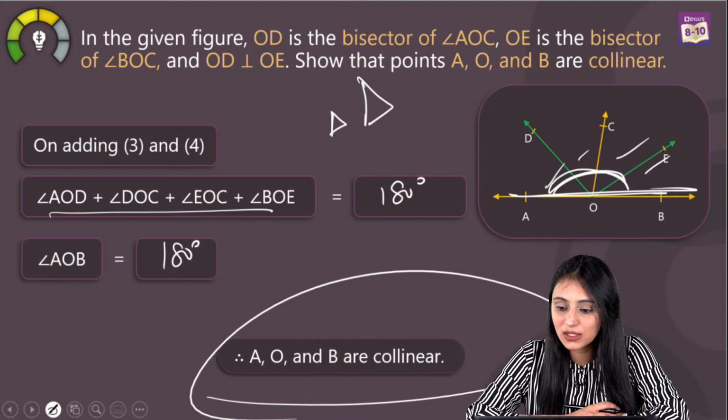Atul, these angles are on a straight line, hence they are collinear. Absolutely, yes. Assertion reasoning? No, it's not a part of mathematics.